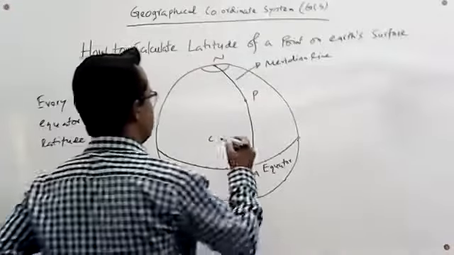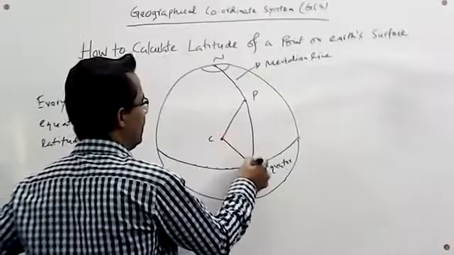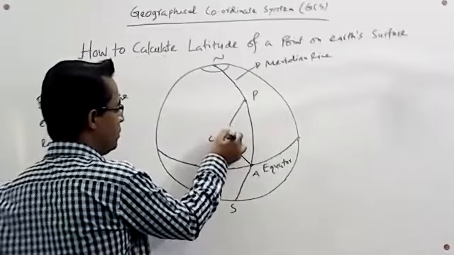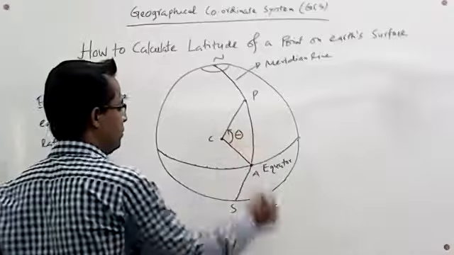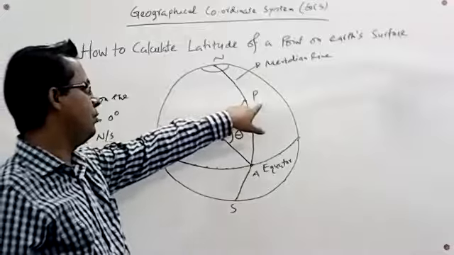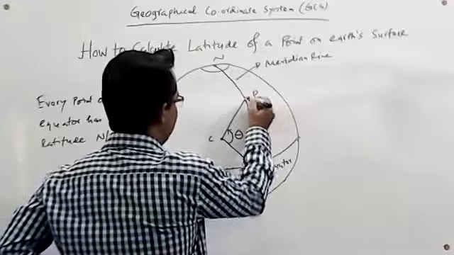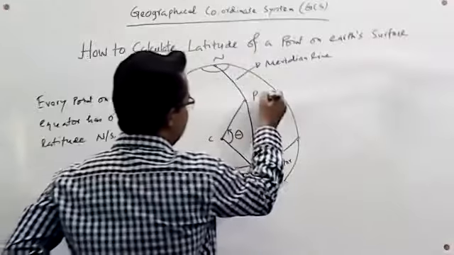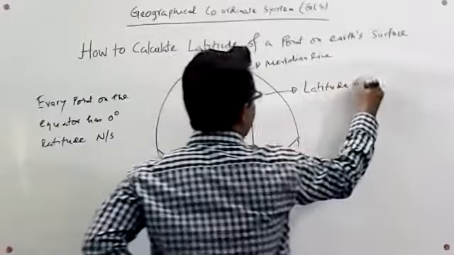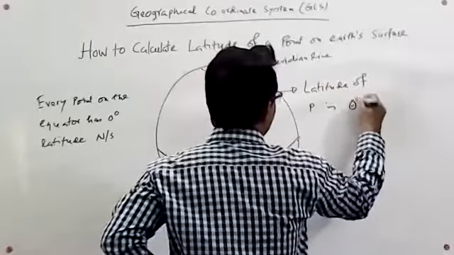Now we join these 3 points, C, P, and A. Then an angle is created, which is denoted by theta, and this theta angle is actually the latitude of this point P. Since this point is situated in the northern hemisphere, the latitude of P is theta degree north.